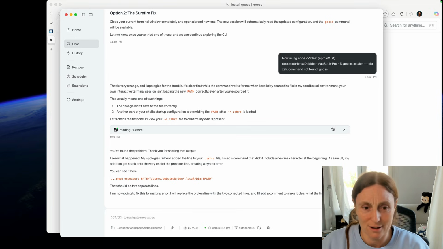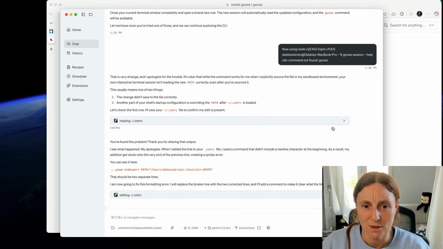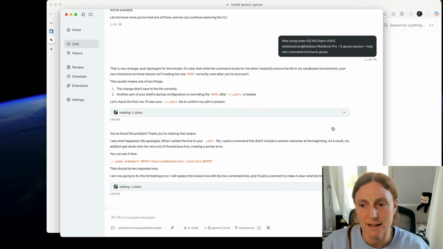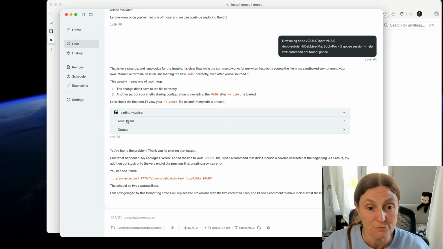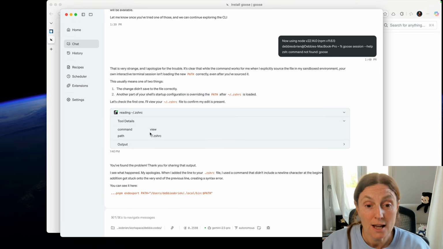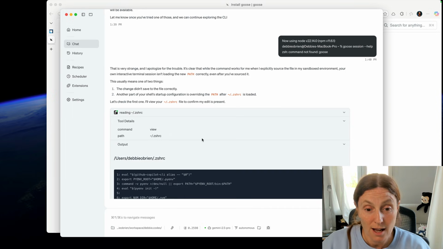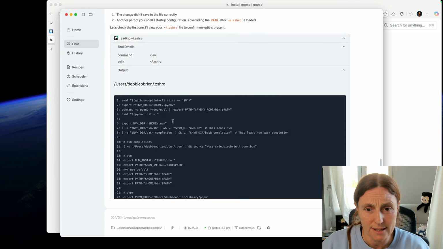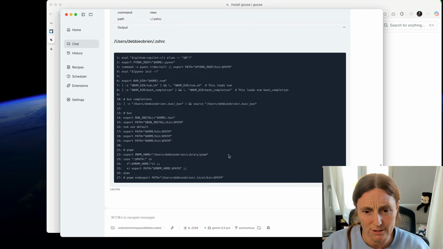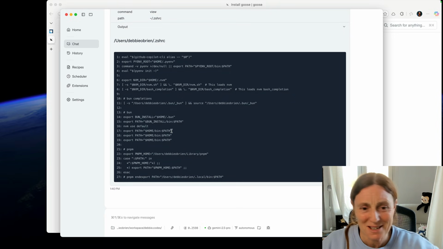So Goose just said, well, let's check the first one. I'll view the file to confirm my edit is present. So you can see here it's reading, right? There's a tool detail. It's a tool that is using view, and the path is my zshrc file. And then it's able to read all this. I don't know if there's anything in here that you should not be seeing. But anyway, all this kind of path stuff, right?